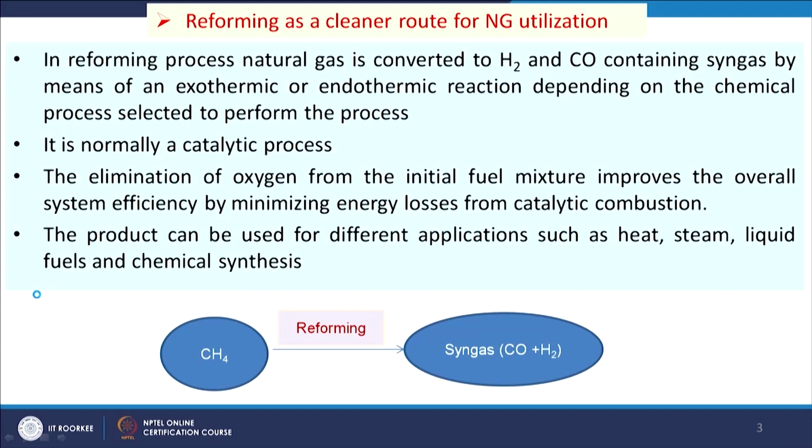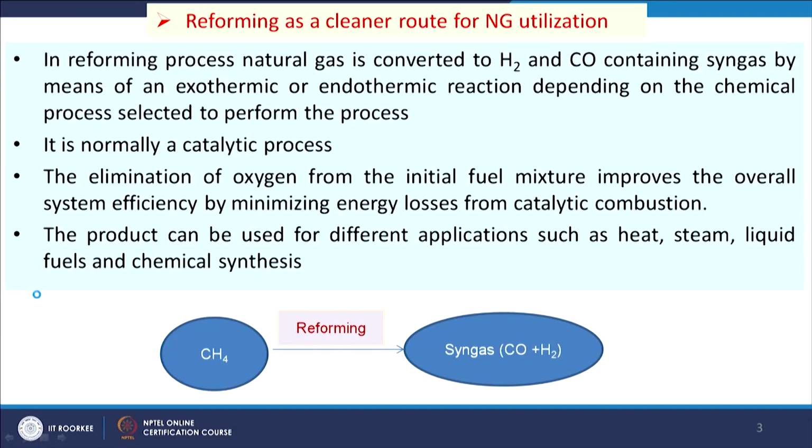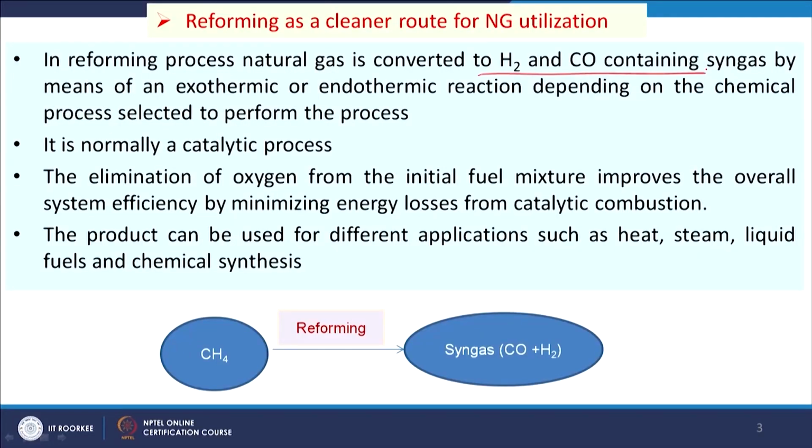If we see the reforming, that means the methane will be converted to other molecules. In this process the syngas is produced, hydrogen and CO containing syngas, by a thermal process. It may be exothermic or endothermic, both reactions take place in this, and depending upon the nature of the reforming process, the del H value changes.